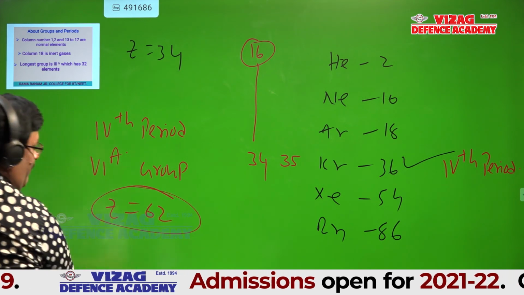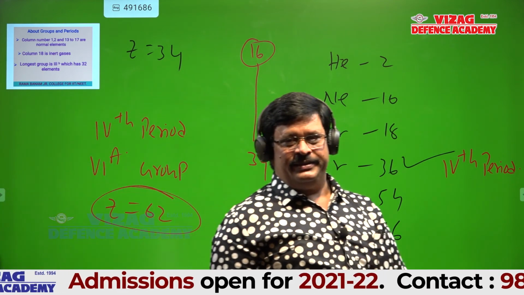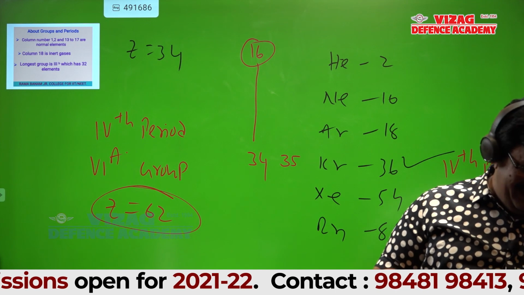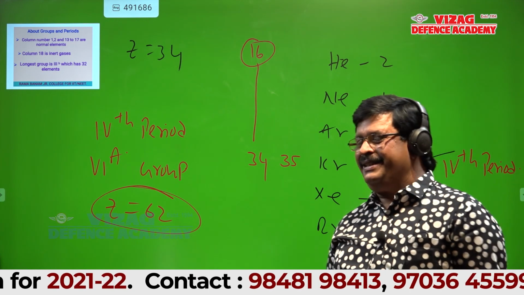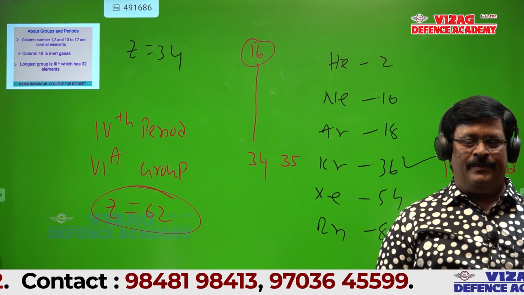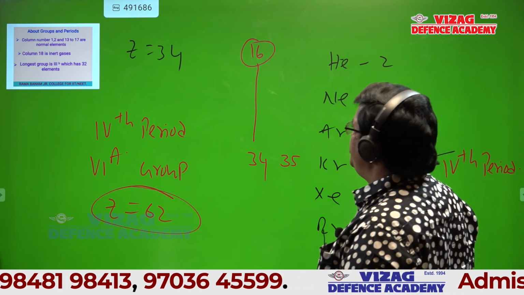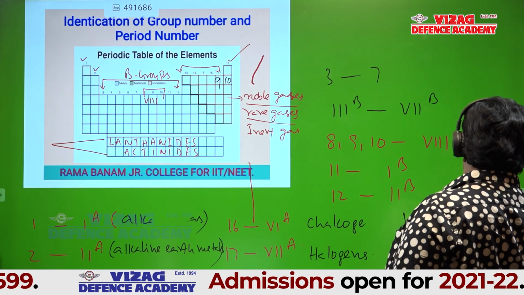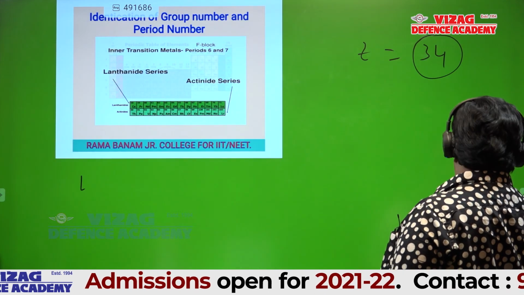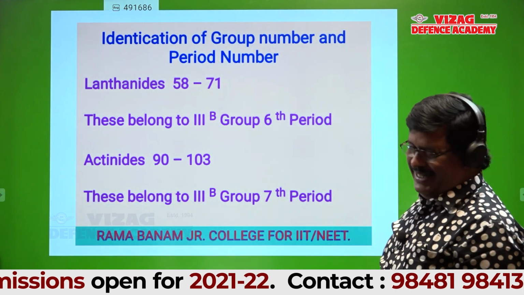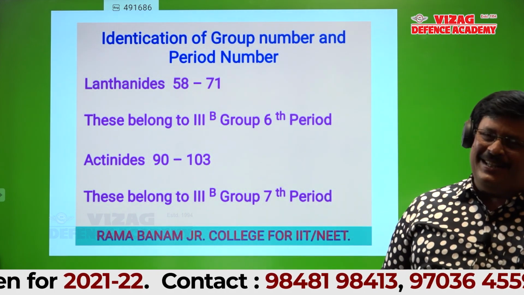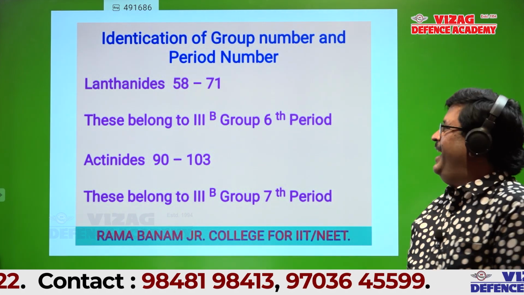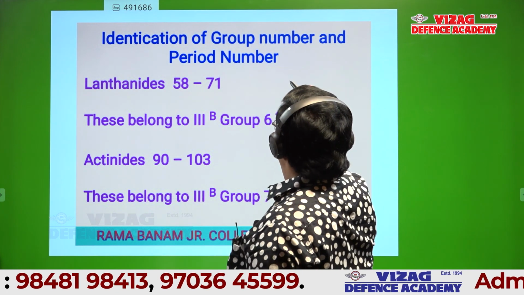Z is 62. Can anyone tell which group and which period? 6th period. How is it 6th period? See this slide. The group is lanthanide, and the period is 6.